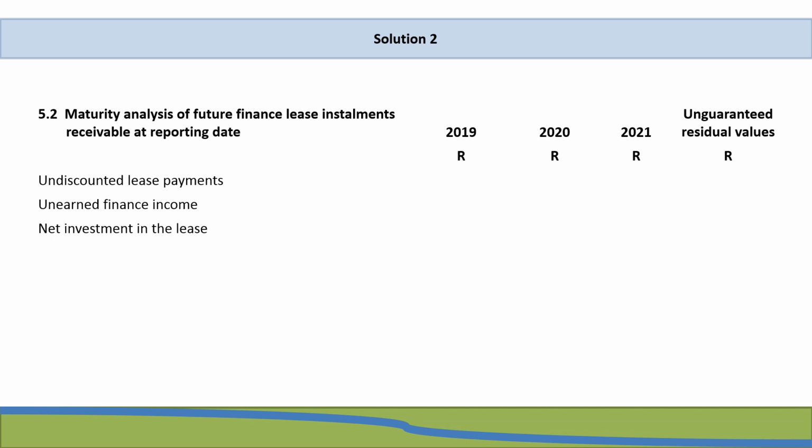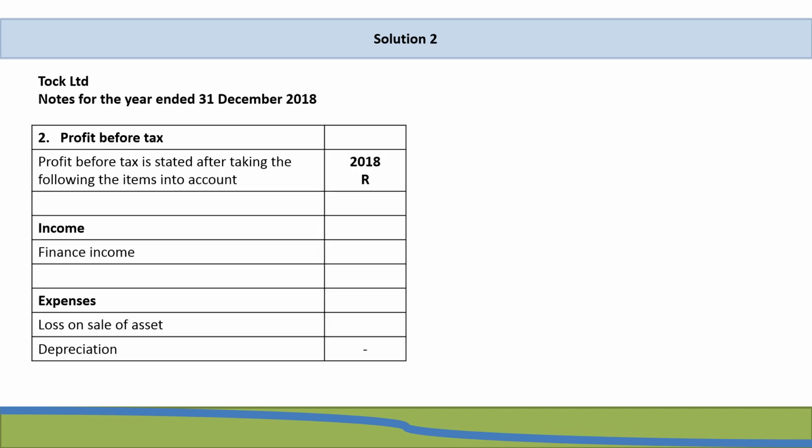So just to make sense of it all, again, this is referring to future. So these are all after year end. So none of these payments are going to be those that have occurred within the current financial year or before that. We're only looking after year end when it comes to our maturity analysis.